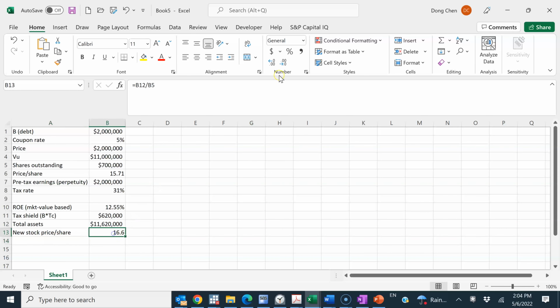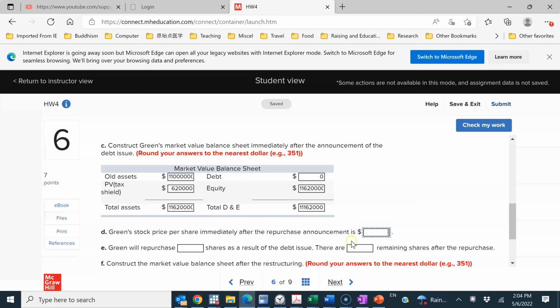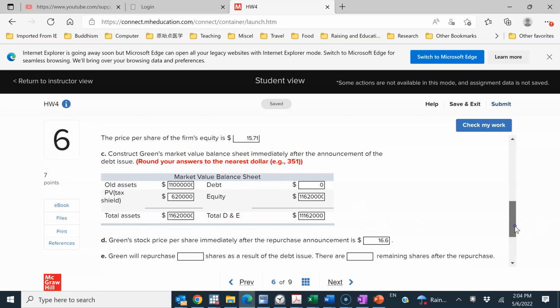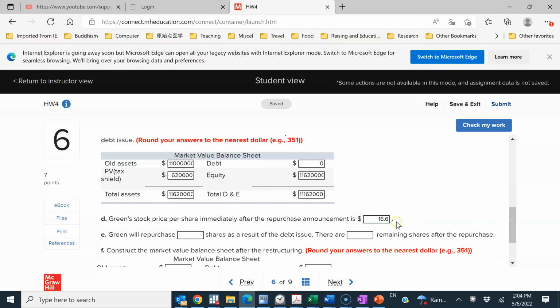So this gives us, let's keep both decimal places. It doesn't matter here. So it's 16.60. If you compare this number with the previous number, previously we have 15.71, but now the price has been going up as expected.